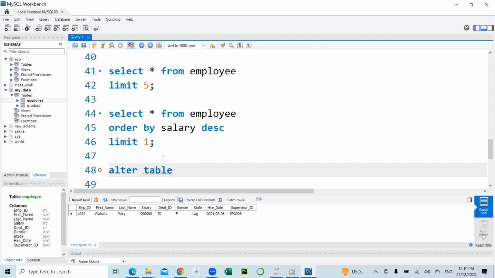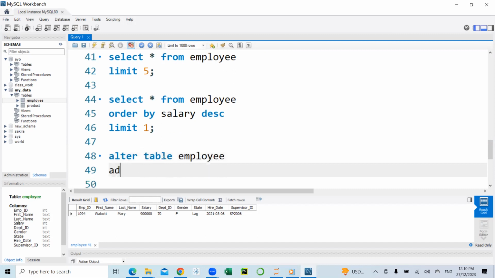Alter table employee. So we're adding a column. So we're adding a bonus.